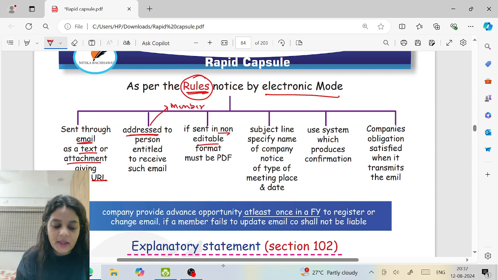It should be non-editable. Someone might say, "Company did not do this, company never mentioned this." The company says, "We mentioned it," and shows it, but it was edited. No, it should be a non-editable PDF.